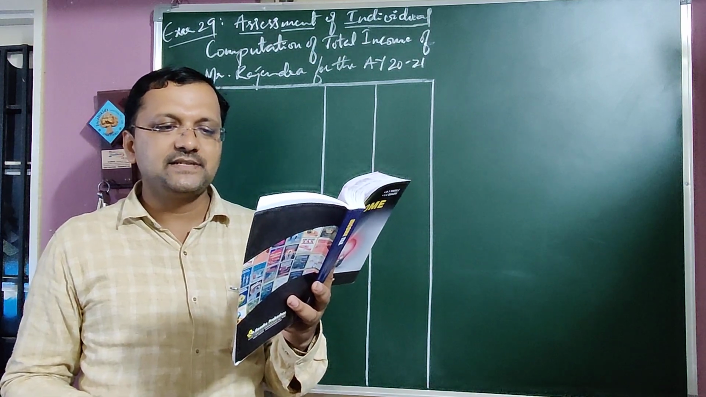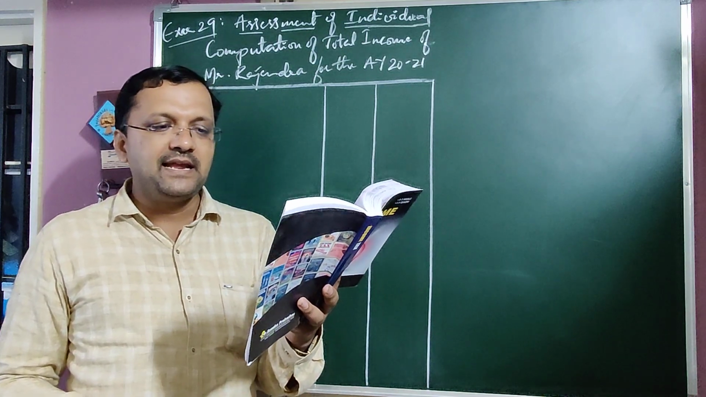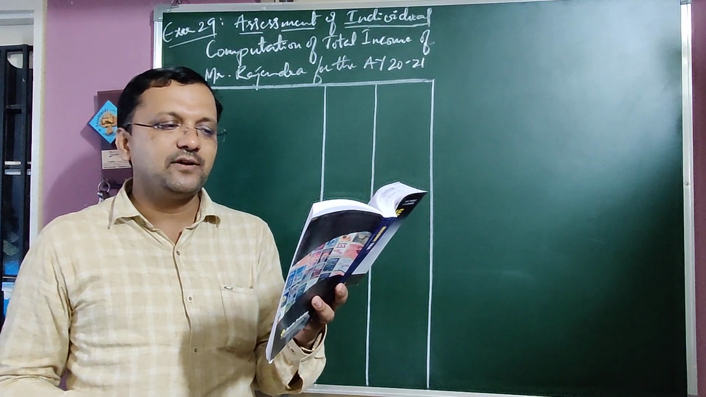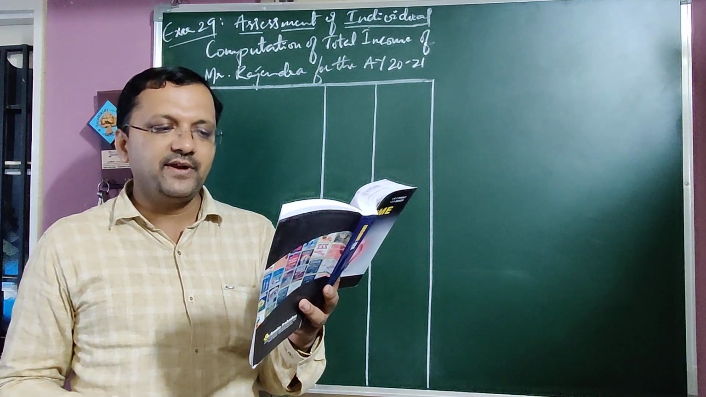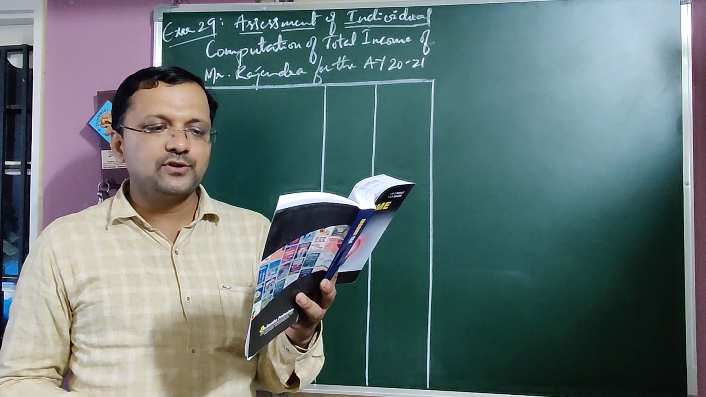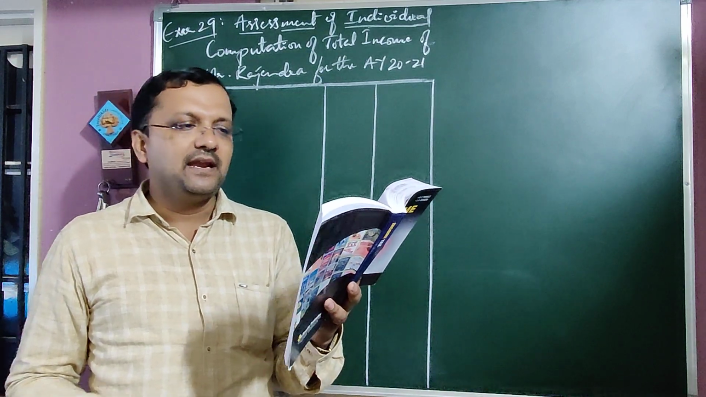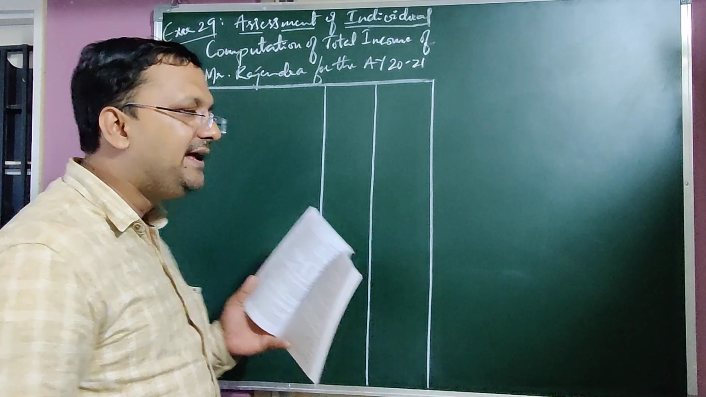During the previous year, he purchased national savings certificates, which is related to 80C. Contribution to PPF is 80C. Paid premium of 8,000 on mediclaim policy, that is 80D. Let us discuss one by one. First, Roman 1, income from salary.